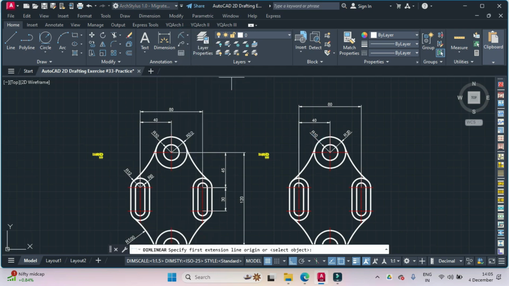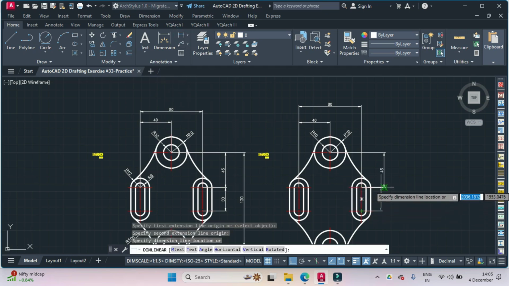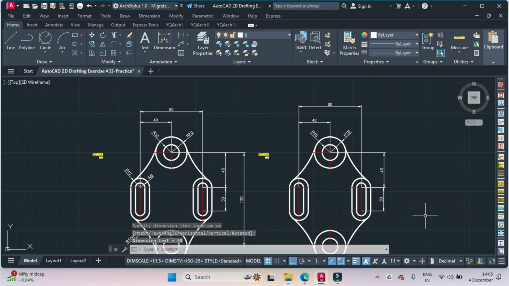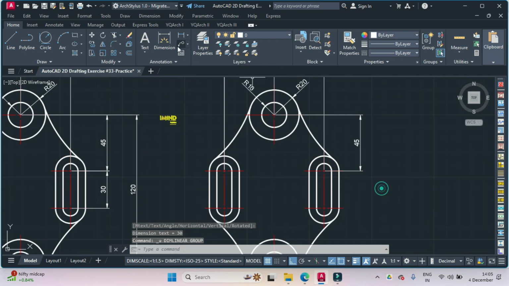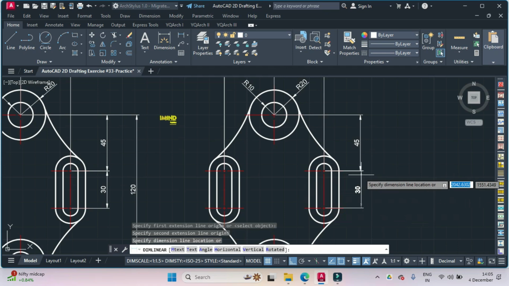Again, linear dimensioning, center of this to this point, it is 45. Again, linear dimensioning, center of this, it's 30. Ensure that the dimension lines are touching each other precisely,